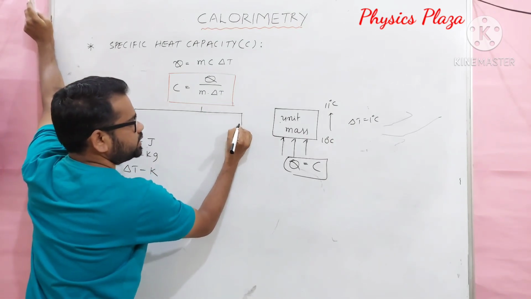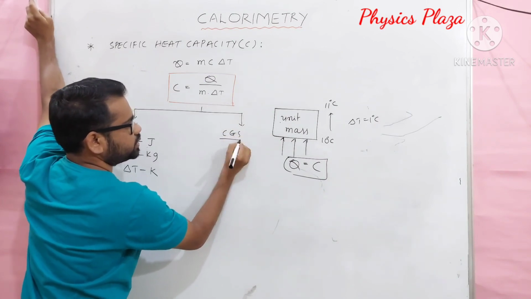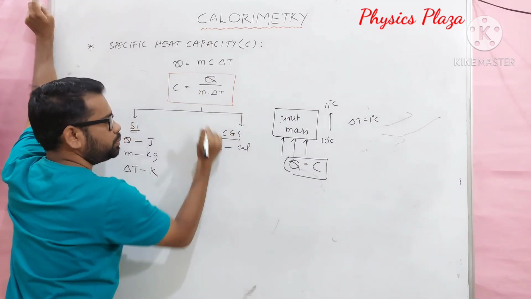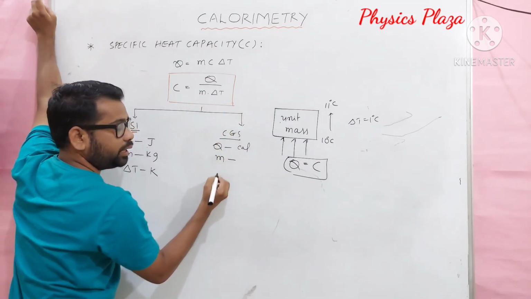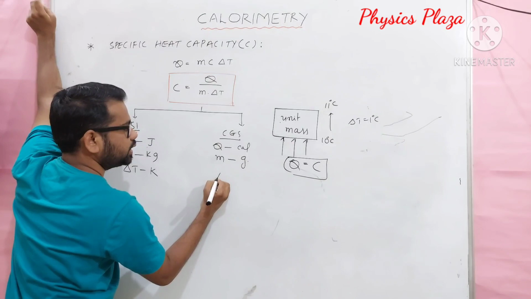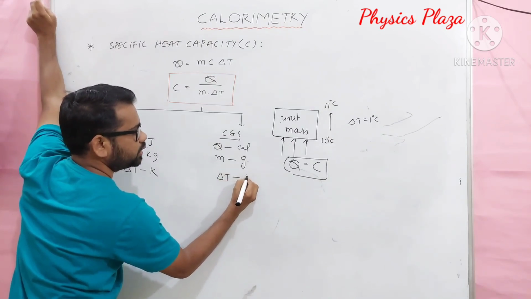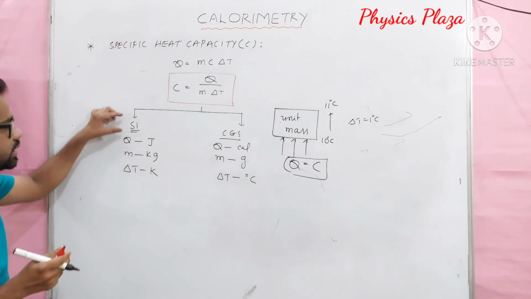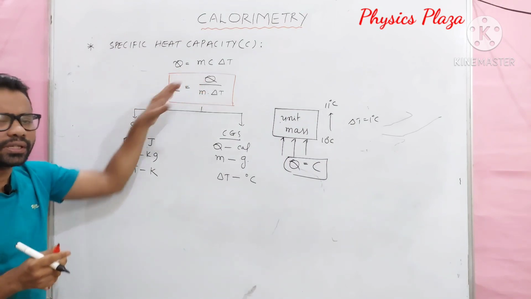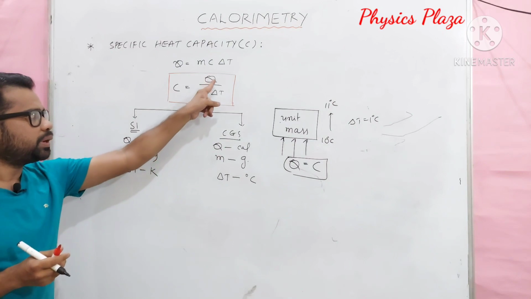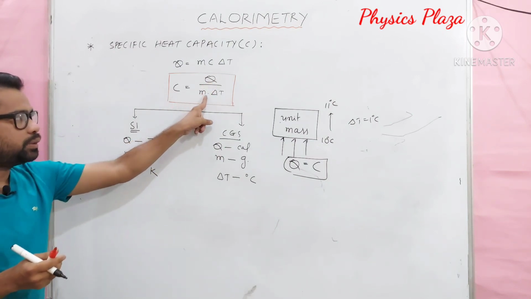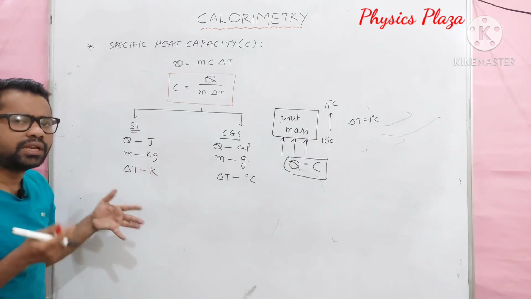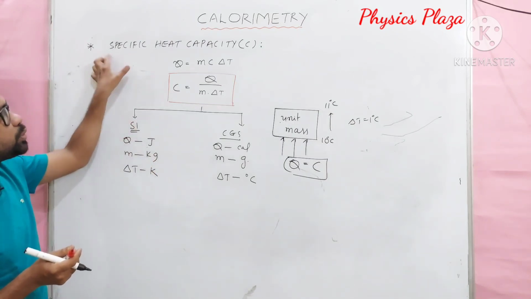Whereas in the CGS system, Q is measured in calorie, m is measured in grams, and delta T is measured in degree Celsius. Now from this data, we can write the SI unit of specific heat capacity. It's very simple. In the place of Q, substitute joule; in the place of m, substitute kg; in the place of delta T, substitute K.